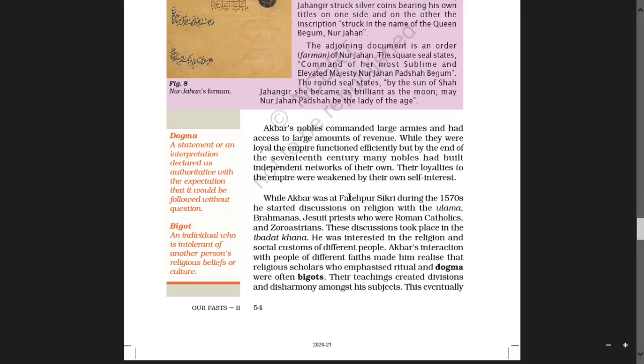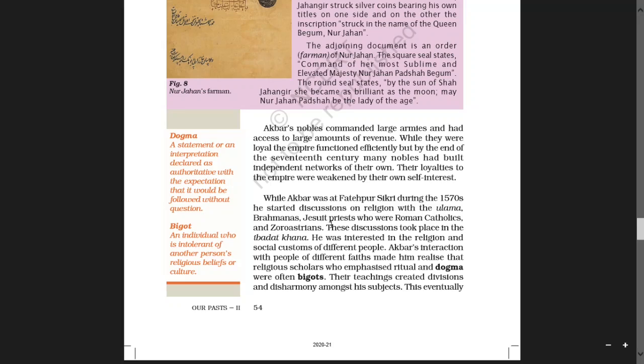While Akbar was at Fatehpur Sikri during the 1570s, he started discussion on religion with Brahmanas, Jesuit priests who were Roman Catholics, and Zoroastrians.